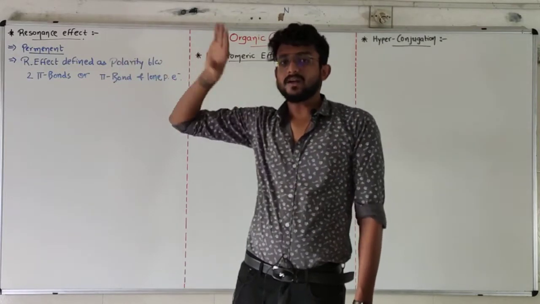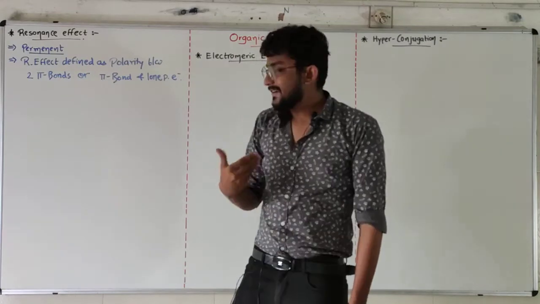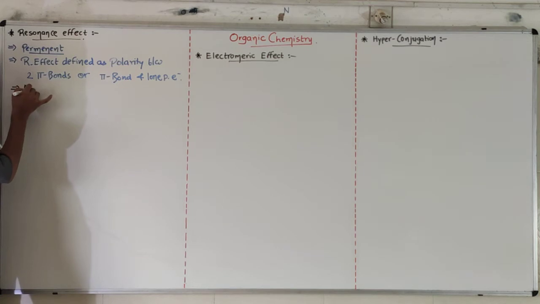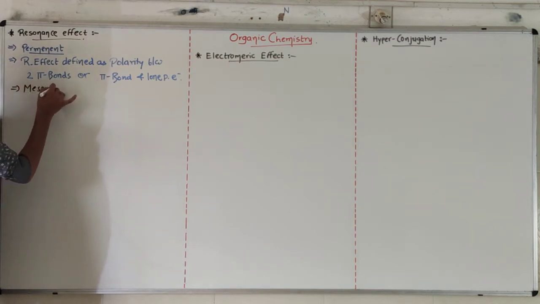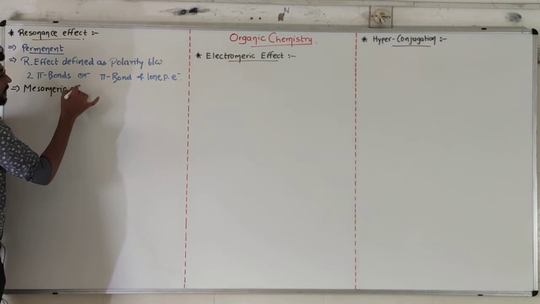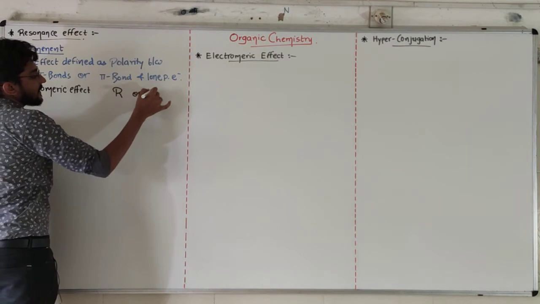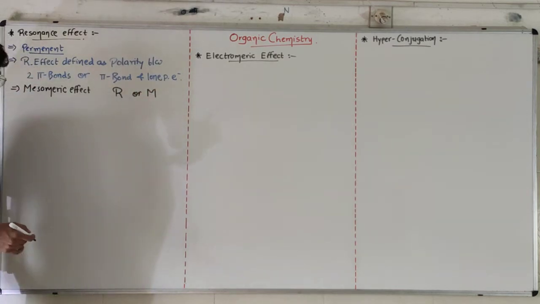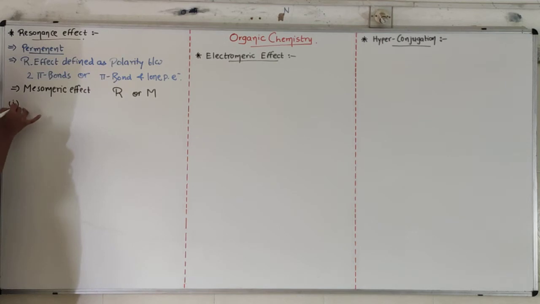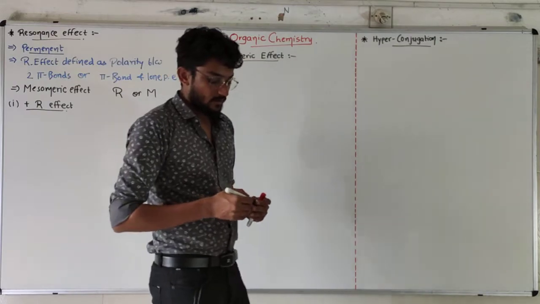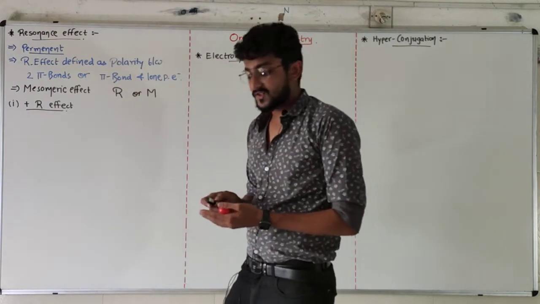Resonance effect is permanent, as I said. It has another name. It is also known as the mesomeric effect. Its sign is either R or you can write it as M. There are two types of resonance effect. The first one is the plus R effect, the positive resonance effect.